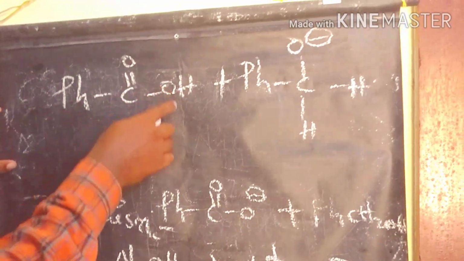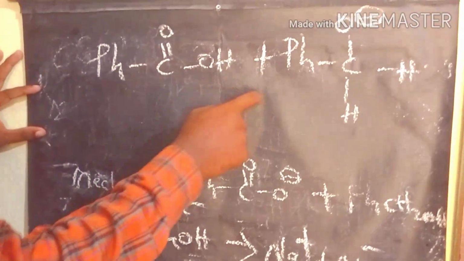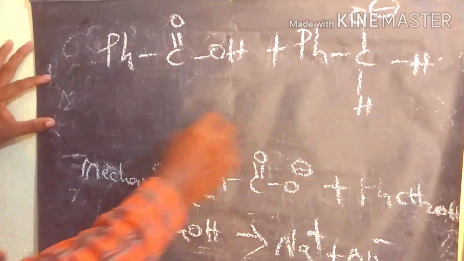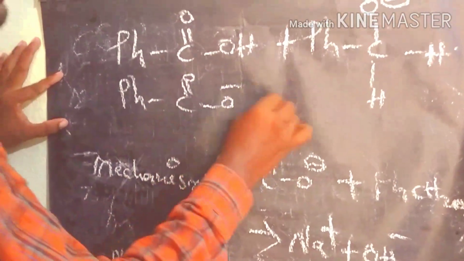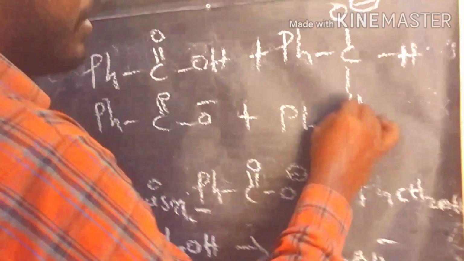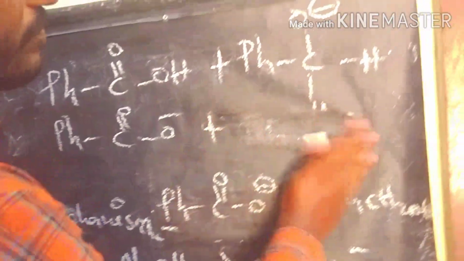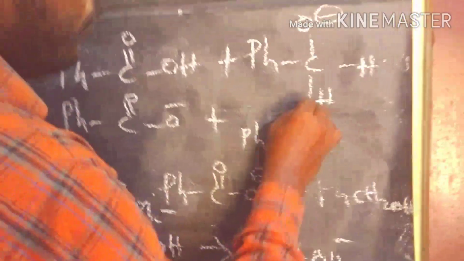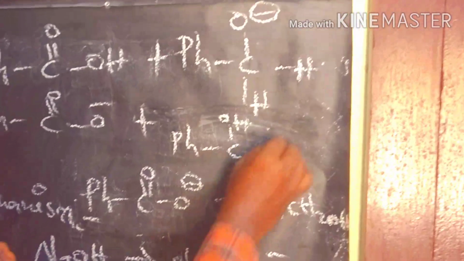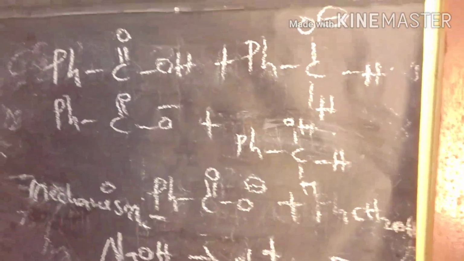When the proton is lost from the carboxylic acid, benzoic acid to benzyl alcohol, finally we are getting this product, the carboxylate ion, plus PhOH. So PhOH and H. So this is the product we are getting.